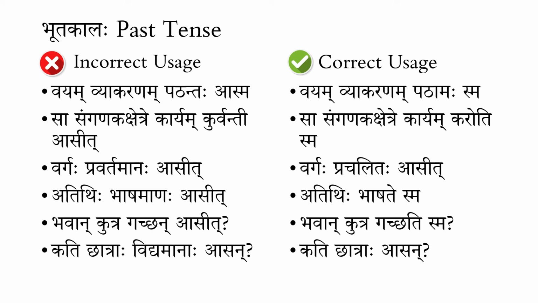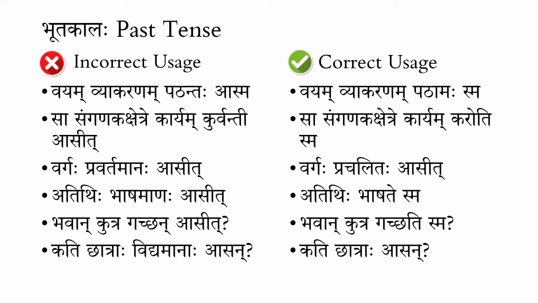So again, avoiding this, the correct usage in Sanskritam for the past continuous tense is a very beautiful way: using the sma added to the vartamana kala form of a kriyapadam. That changes it into bhutakala in the sense of past continuous or used to. For example, the first one, "Vayam vyakaranam patanta asma," we were reading the grammar.